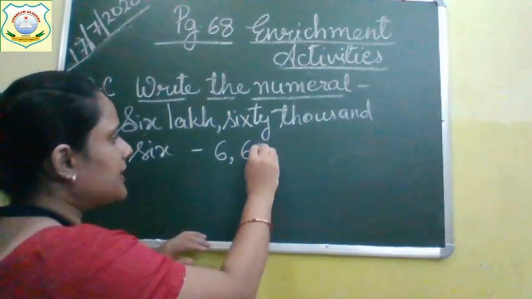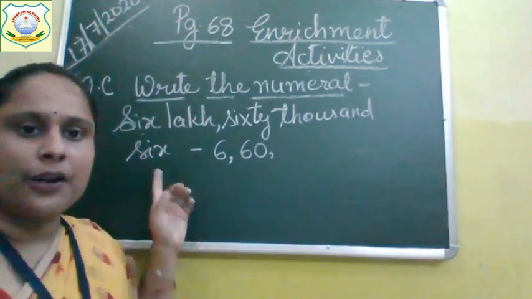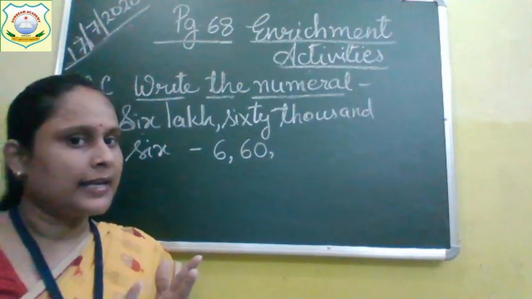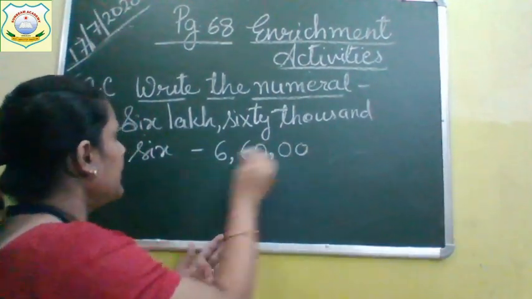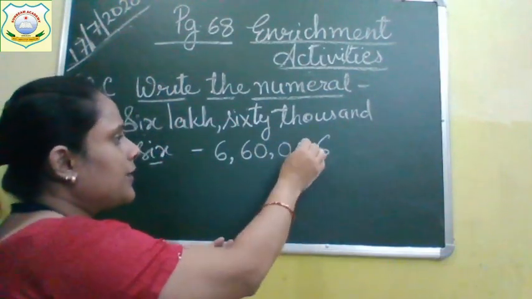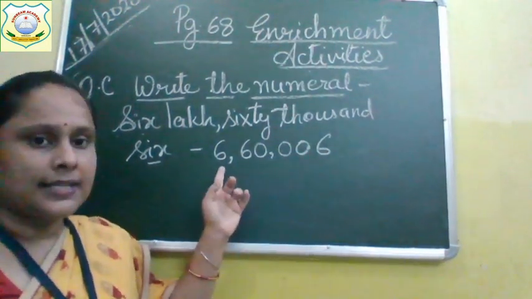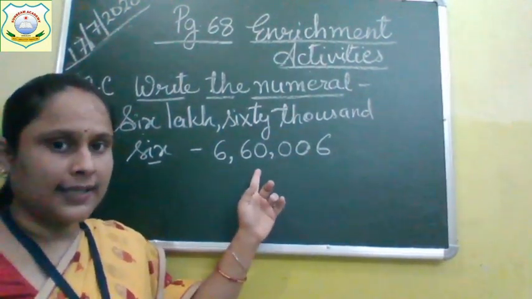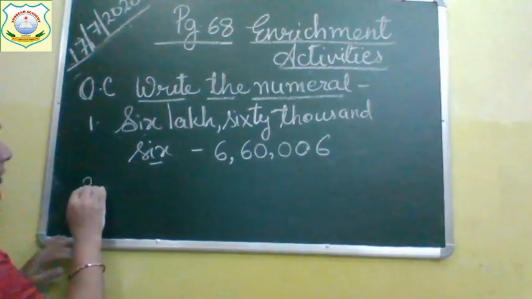60,000. So, we will write 60 and put a comma. 6. None of the number is in hundreds place. Tens place, so we will put 0, and in ones place 6 is there, so we will write 6. So write down 6 everyone. Now read this number. 6 lakh 60,000 6.